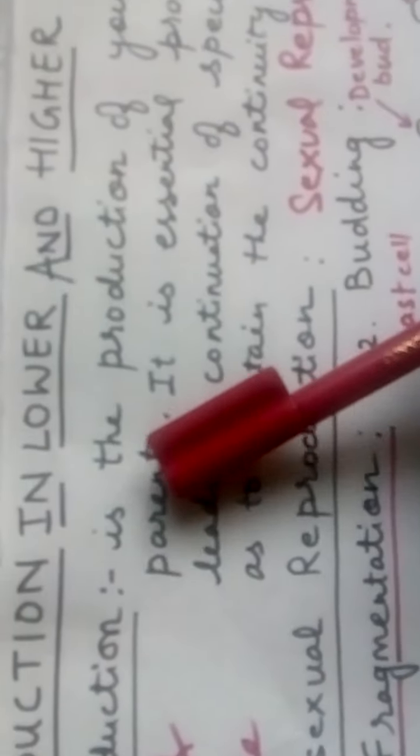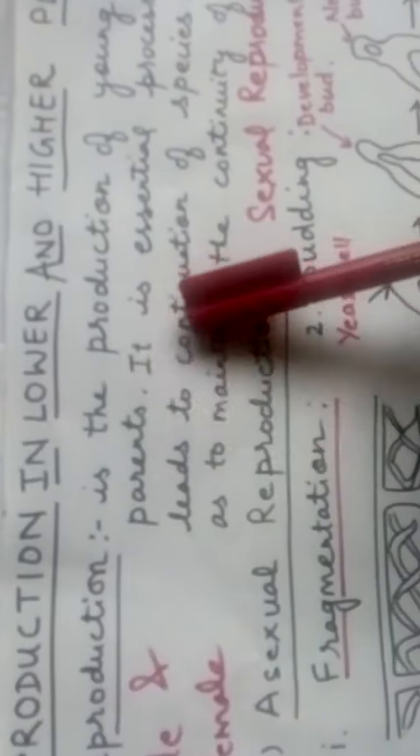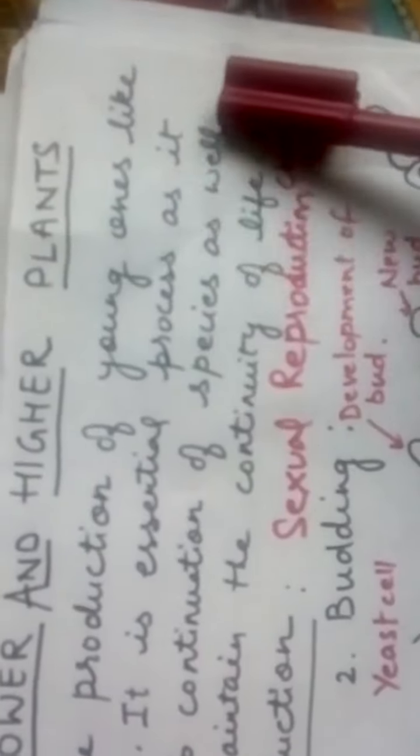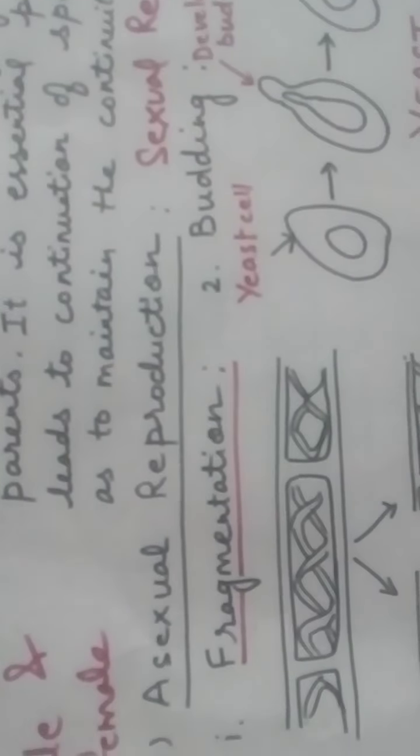First of all, let us study the definition of reproduction. Reproduction is the production of young ones like parents. It is an essential process as it leads to continuation of species as well as to maintain the continuity of life. Reproduction is divided into two types. One is the asexual reproduction and another is the sexual reproduction.